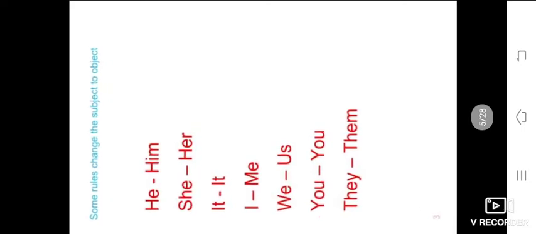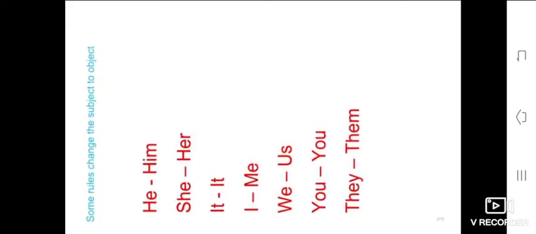Here, some rules: change the subject to object. Already I told you, but you see one more time. He changes into him, she changes into her, it changes into it, I change into me, we change into us, you change into you, and they change into them. And here is also the passive voice of modal verbs.